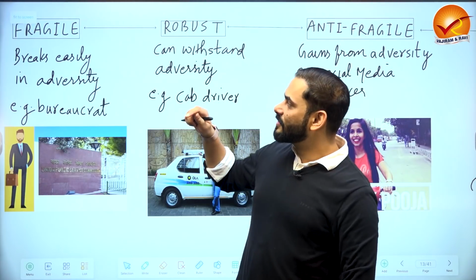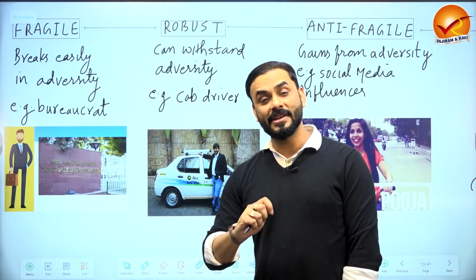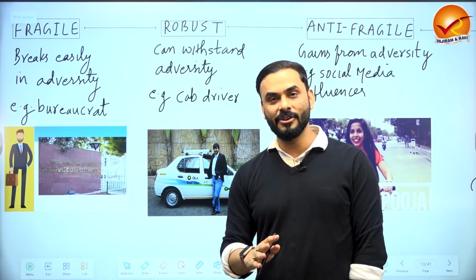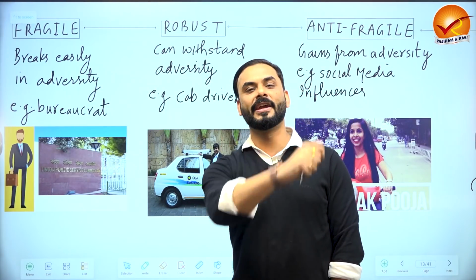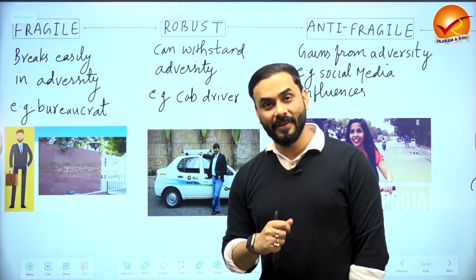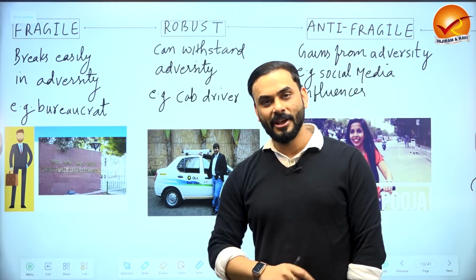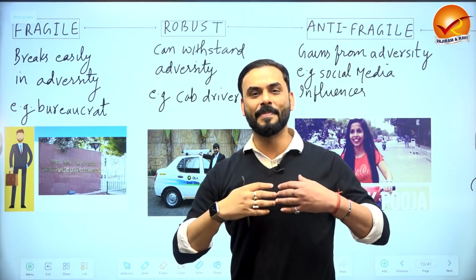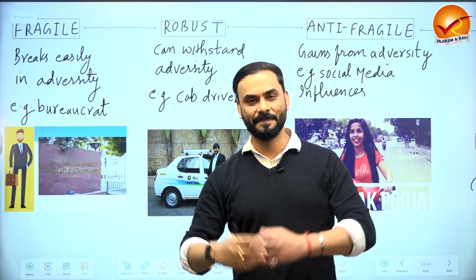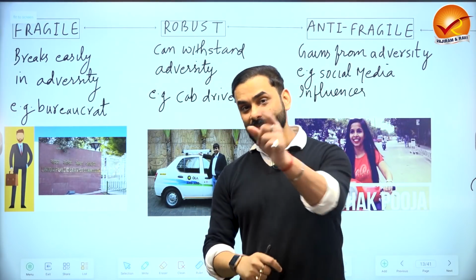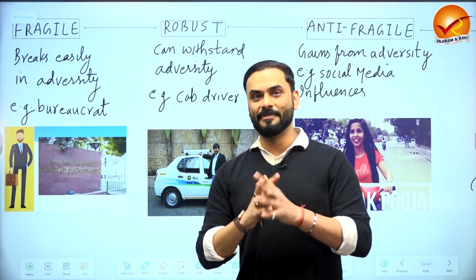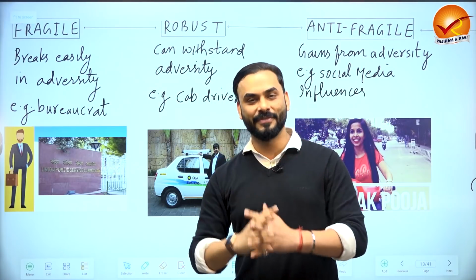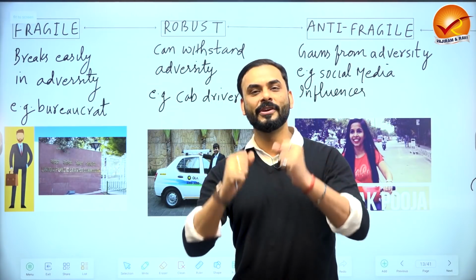Now what is the opposite of fragile? The opposite of fragile is anti-fragile. So what is fragile? Fragile means that you get impacted by the slightest of negative things. What is anti-fragile? Just the opposite of fragile, which means whenever somebody does a negative thing upon you, instead of getting negatively impacted, you become bigger and better, right? Which means whenever somebody does something against you in a negative manner, your reputation grows, professionally you become more successful and you become even stronger.